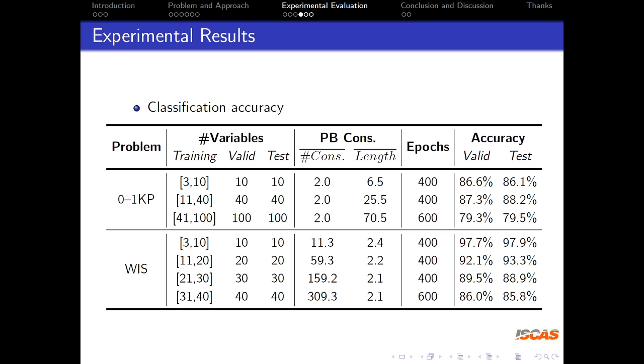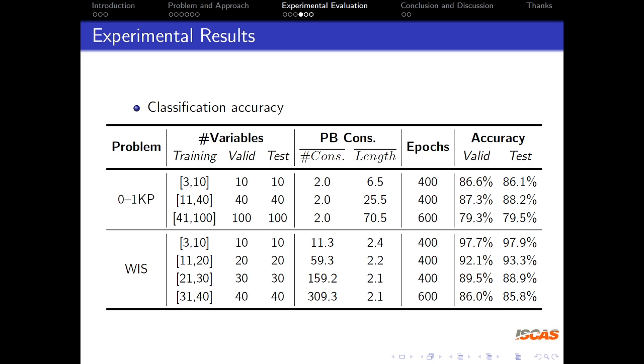We train and test our model with different settings. Firstly, here is the result of classification accuracy. For 0-1 knapsack, we set up 3 groups of experiments with different numbers of variables, and for weighted independent set, we set up 4 groups. When the number of variables is no larger than 40, the model can converge and achieve more than 85% accuracy both on the validation set and the testing set.